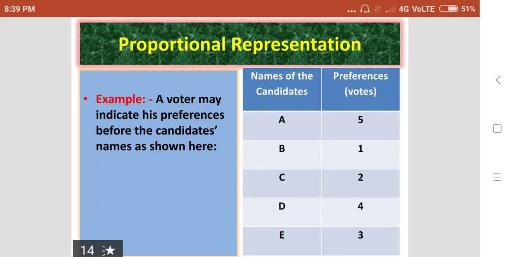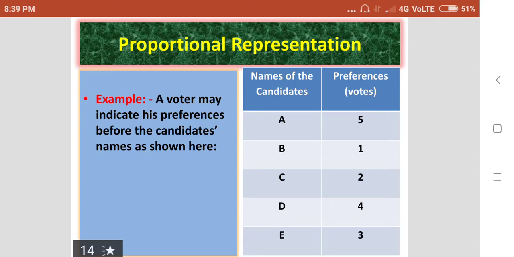If five candidates contest for the post of president, then every voter should give five preferential votes, not a single vote, unlike in MLA and MP elections or Gram Sabha elections, where the voters cast only one vote. But here in the presidential vote, they should give their votes to all the candidates.